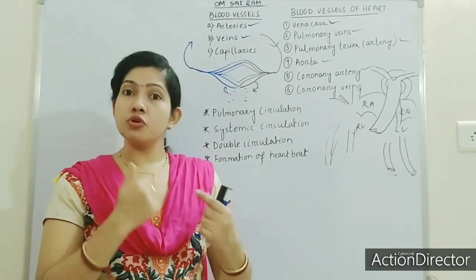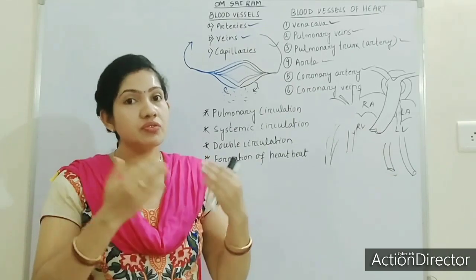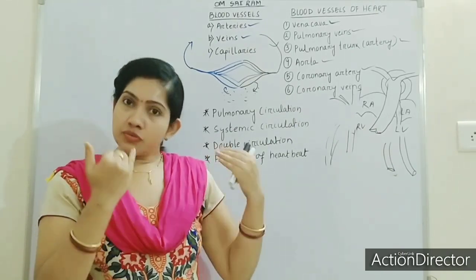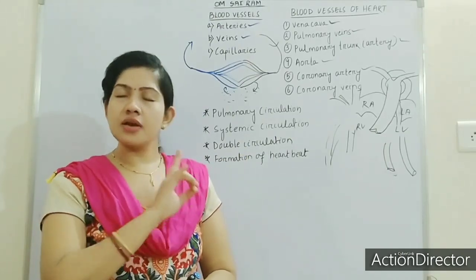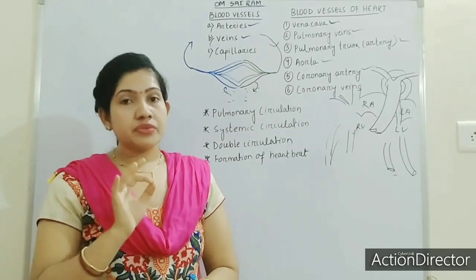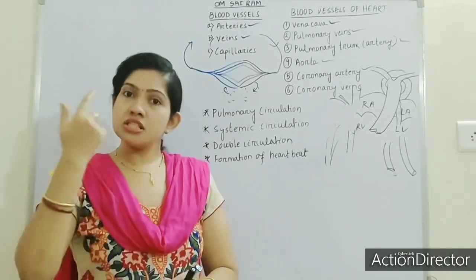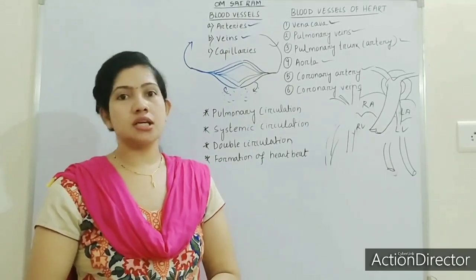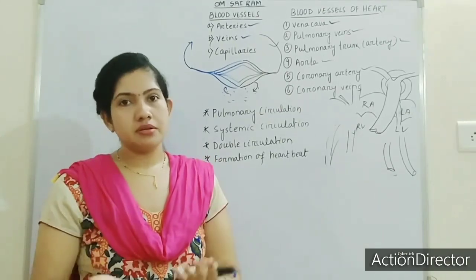That's why there is a purification unit in our body, the lungs, which purify the blood and supply that purified blood to the body. It is a never ending process, from birth till death this process goes on in a body, whether it is a human body or the body of any living being.